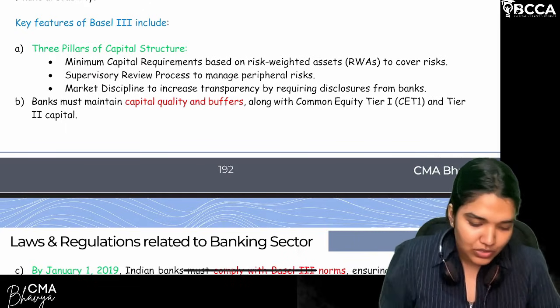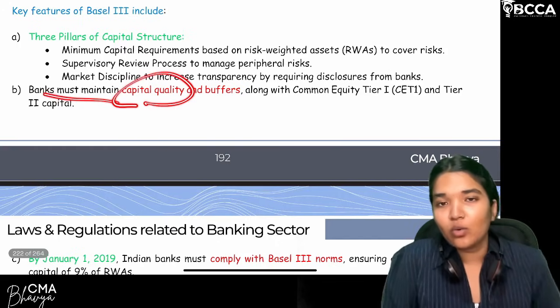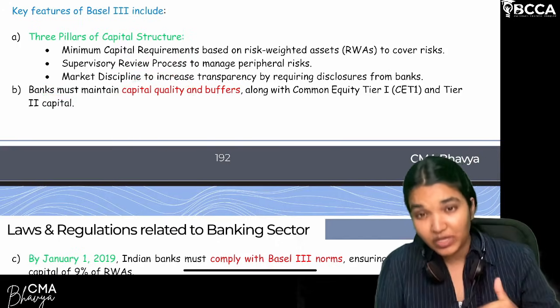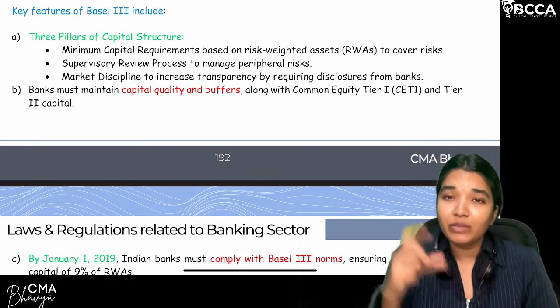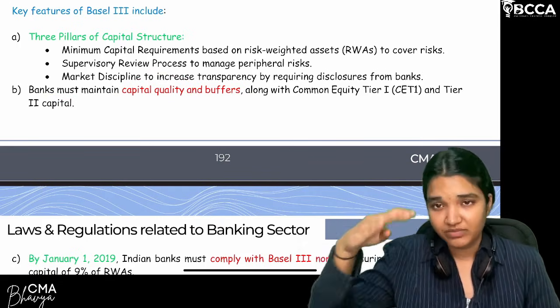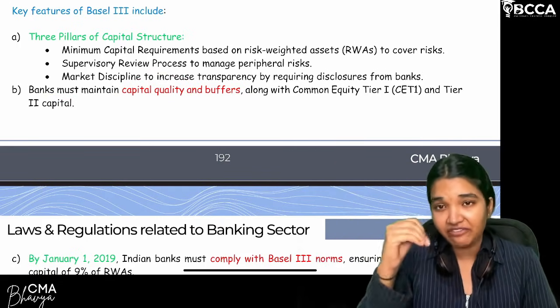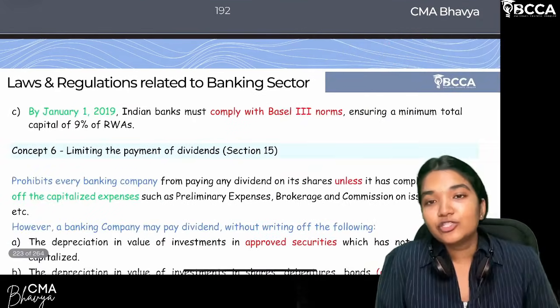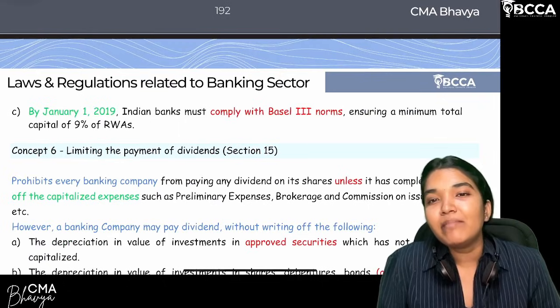Are we clear? So now banks must maintain capital quality. Tier 1 capital and tier 2 capital have to be maintained, and you have to maintain a buffer. What do you mean by buffer? Safety capital. If there are any additional losses, you need to have safety capital. So that is what is called a buffer. Are we clear?